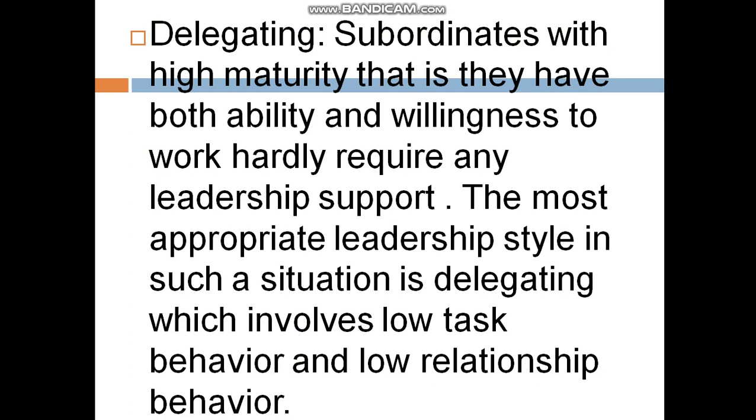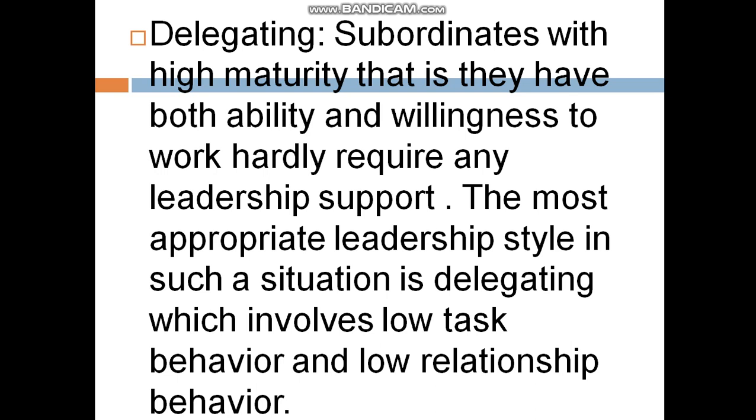The most appropriate leadership style in such a situation is delegating the work, because they have the ability and willingness to do the work. So they need no support, coaching or selling, only delegating. Delegating involves giving low task and maintaining low relationship.